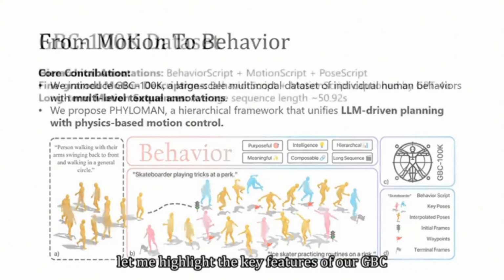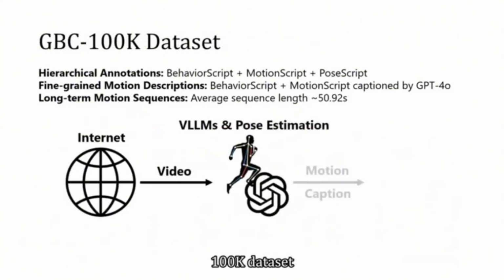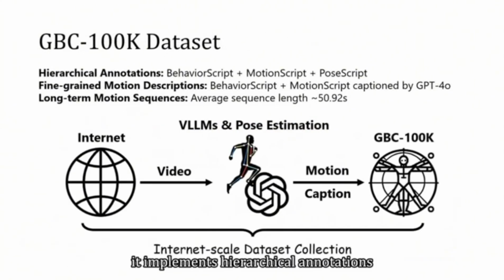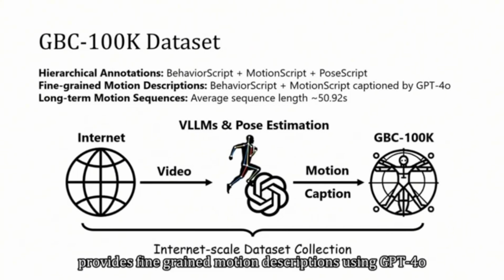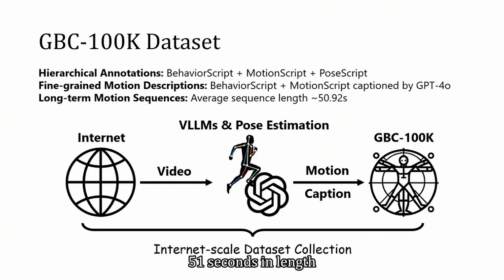Let me highlight the key features of our GBC100K dataset. It implements hierarchical annotations combining behavior script, motion script, and pose script. Provides fine-grained motion descriptions using GPT-4o. Contains long-term motion sequences averaging about 51 seconds in length.